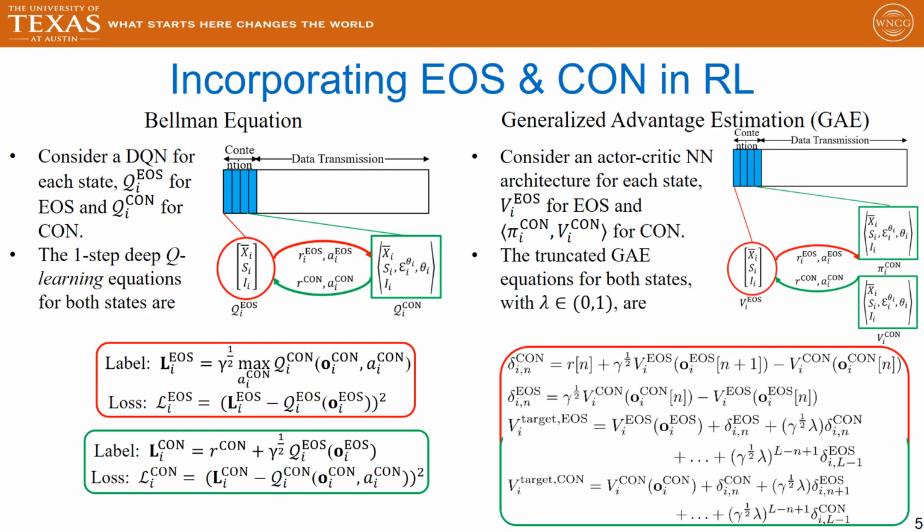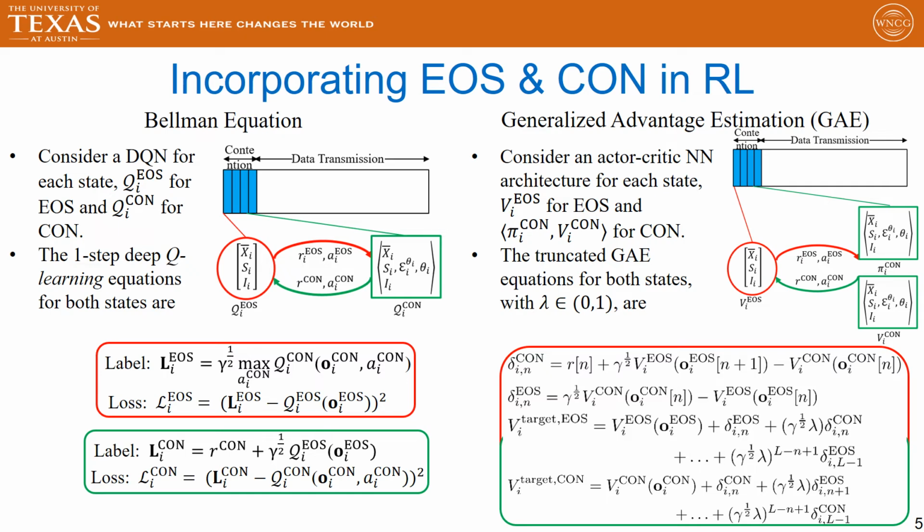On the other hand, we have the generalized advantage estimation procedure used for estimating the target values of the value functions that will be used for PPO. So here we consider an actor-critic neural network architecture with a value function for the EOS state and a pi network and a value function in the contention state, where we will be choosing an action whether or not to transmit.